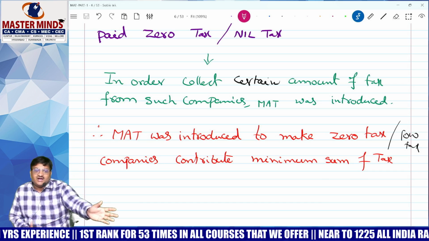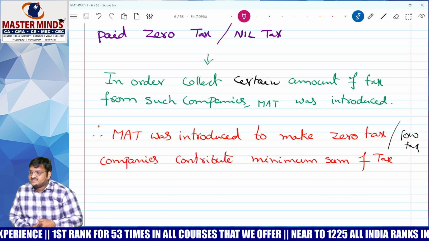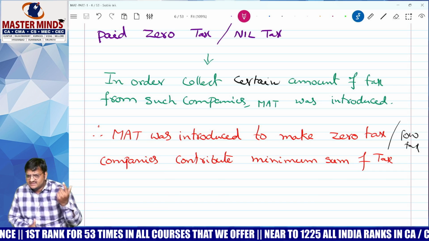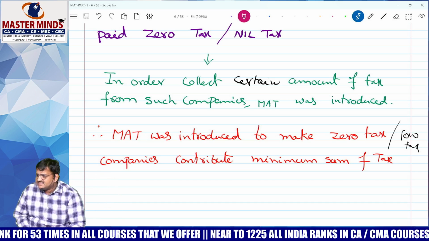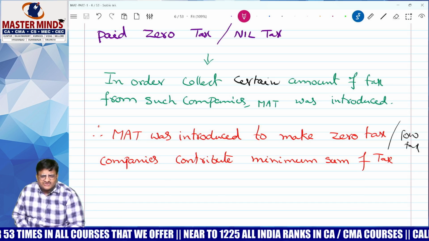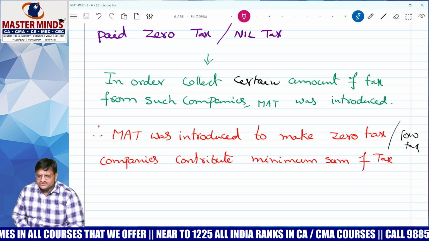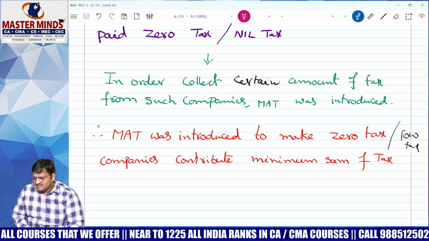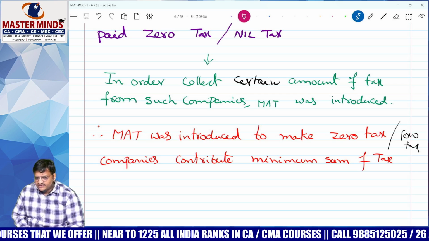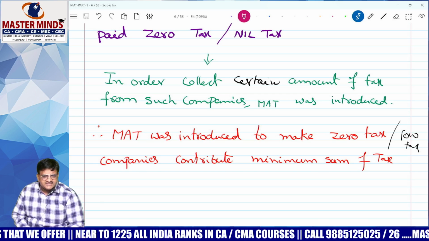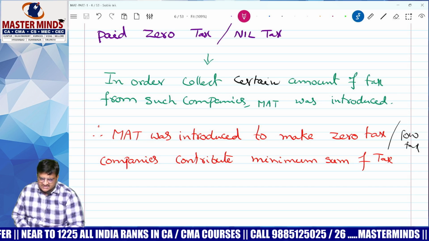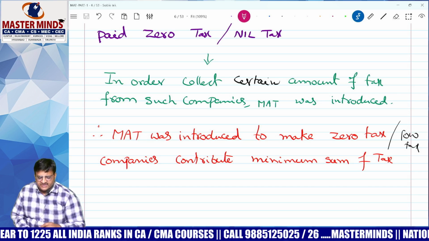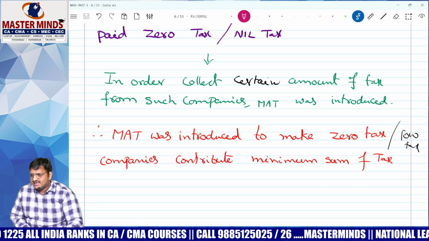You are saying I am eligible for 80IA, IB, IC deduction, so I need not pay tax. What you are saying is correct, but tell me, who will pay tax then? That is the reason, to collect some minimum amount of tax, they introduced one topic called MAT, Minimum Alternate Tax. What is the purpose of MAT? To collect some minimum tax from companies. For that purpose, they introduced the concept called MAT.